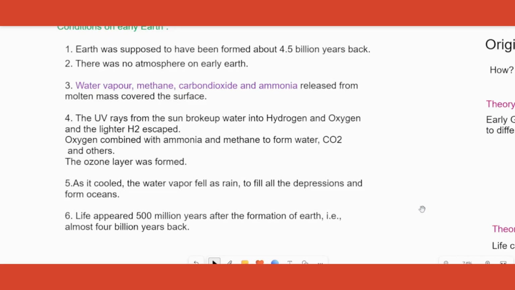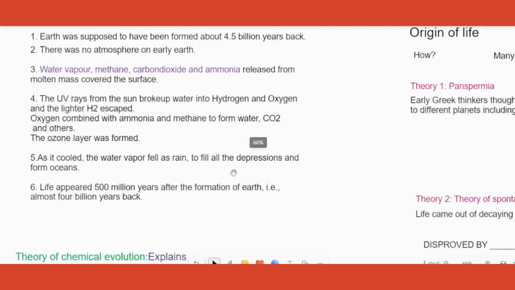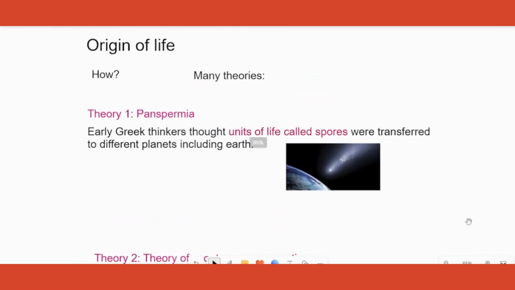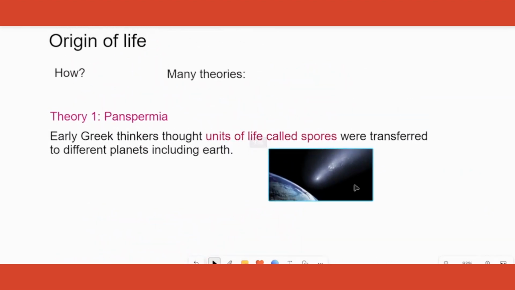Earth started cooling down, water vapor condensed and started to rain. This filled all the crevices and depressions on the Earth, resulting in oceans. And the first form of life appeared 500 million years ago. Alright, coming to how did it happen, or how did life come into existence? To explain that, there are so many theories. Two are given in our textbook, so we will learn both of them.